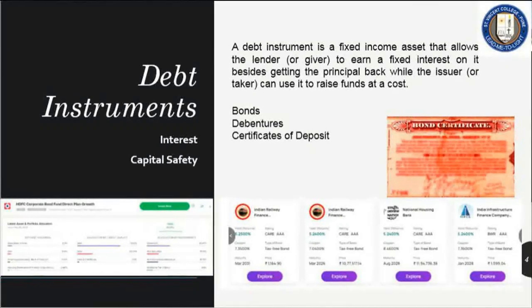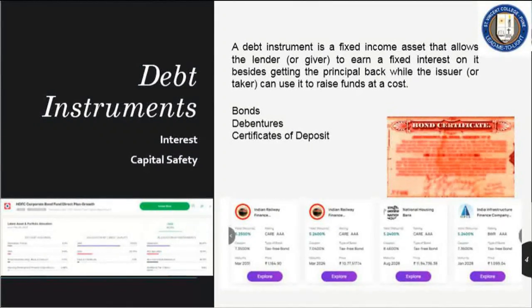They take advantage of buying and selling depending upon the market conditions and generate a return for the mutual fund holders. So either you can give directly, where there is a risk involved, or you can give indirectly through a mutual fund. Risk is comparatively lesser, but return is also comparatively lesser because there will be costs associated with the management. I hope you have understood what a debt instrument is.